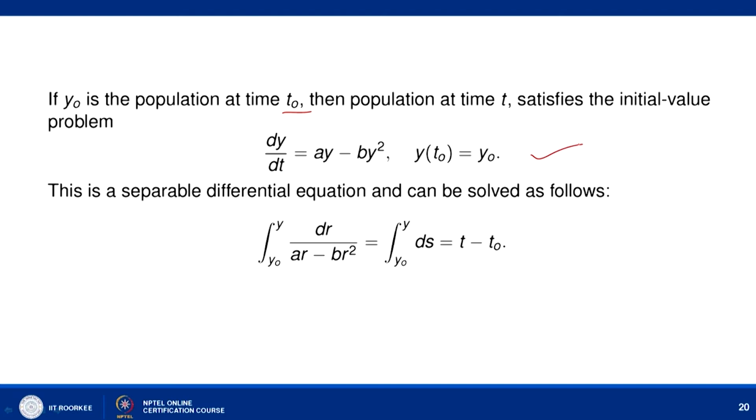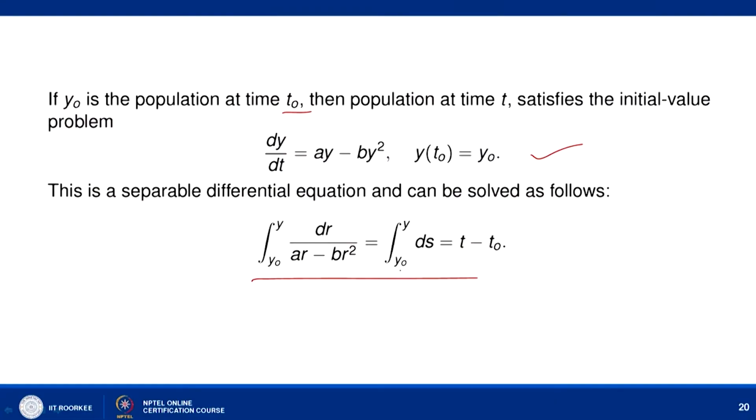Now, we can integrate and find the value of y at a given time t. We simplify it as dy divided by (ay minus b y square) equal to dt. If we integrate between y naught and y, the integral from y naught to y of dr upon (a r minus b r square) equals the integral of ds, where corresponding to y naught the time is t naught, so the right side is the integral from t naught to t of ds, which is nothing but t minus t naught.